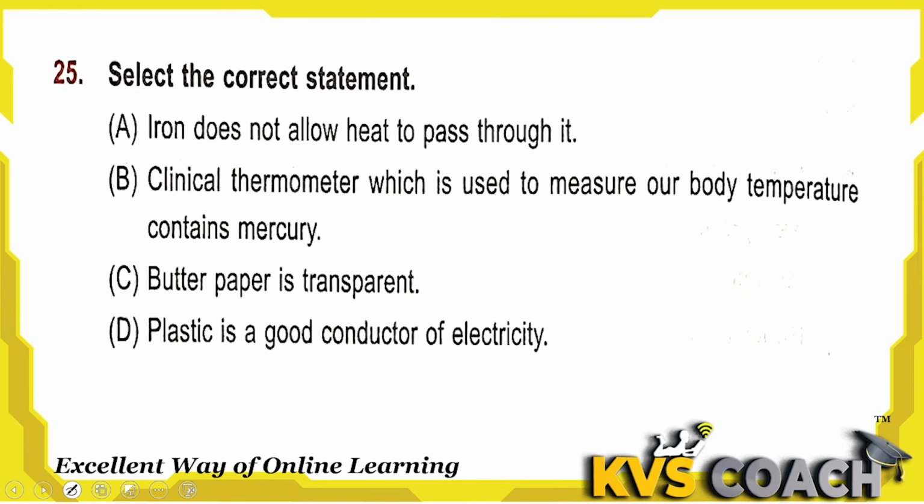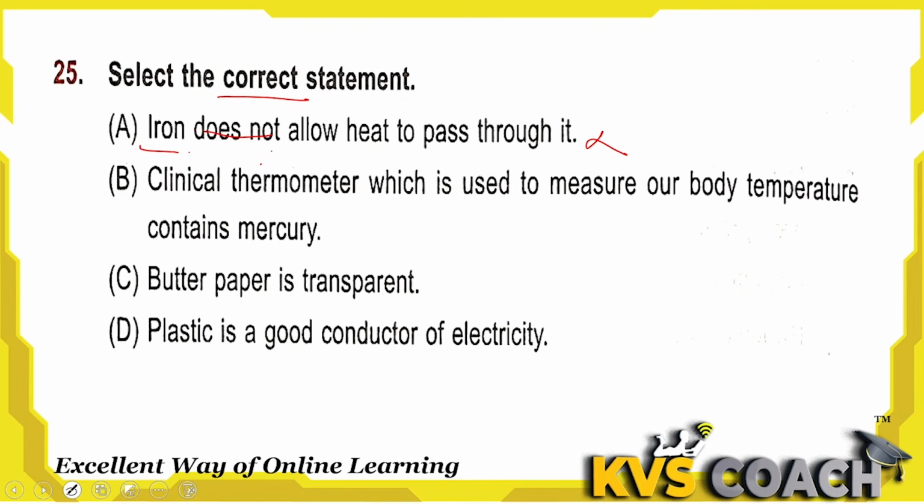So kids, 25th question is select the correct statement. Iron does not allow heat to pass through it. This is wrong. Iron actually allows heat to pass through it. Metals are good conductors of heat and electricity. Iron is a metal, so it allows heat. "Doesn't" is wrong here, so this is an incorrect statement.